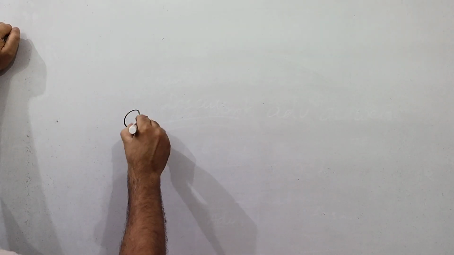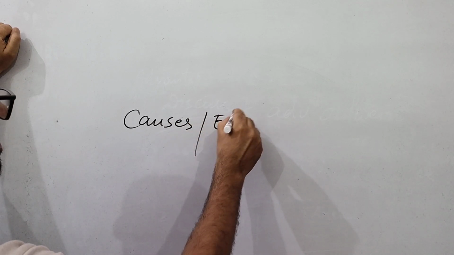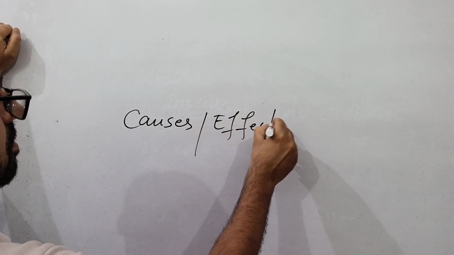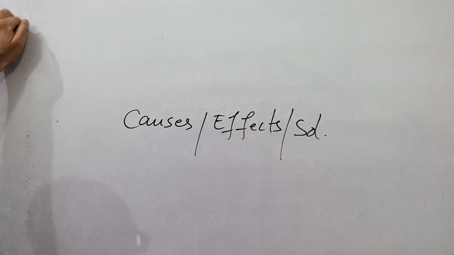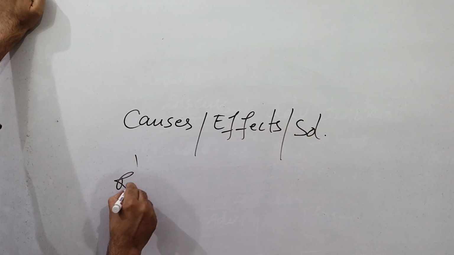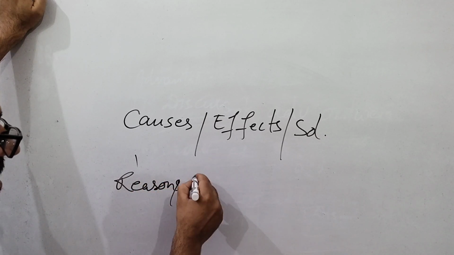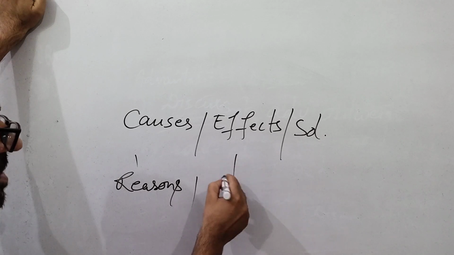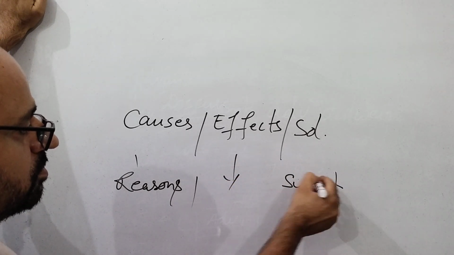And the next one is causes, effects and solution. So as the statement clearly showing that you have to write reasons, how it is affecting the people. So effect means effect, then also suggest some measures to control the problem.